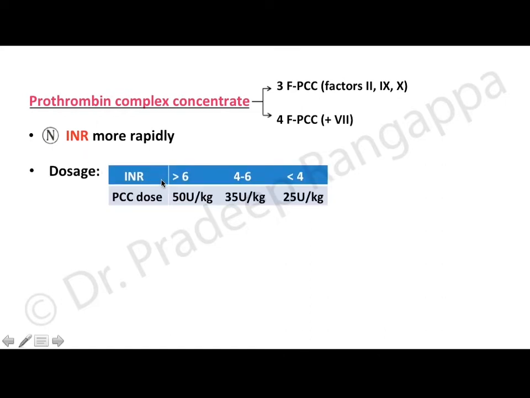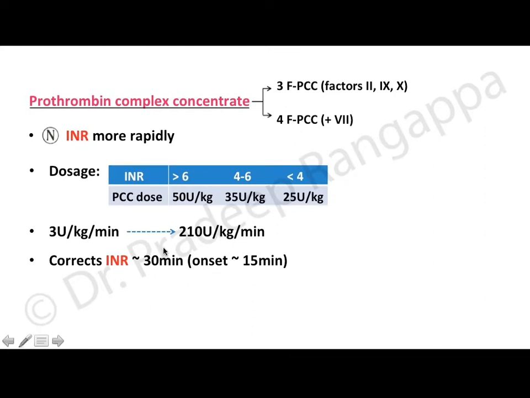The dosage of prothrombin complex concentrate: if INR is more than 6, the dosage is 50 units per kg. If INR is 4 to 6, it is 35 units per kg. If it is less than 4, it is 25 units per kg. The infusion rate is 3 units per kg per minute, up to a maximum of 210 units per kg per minute. That's the maximum dose of prothrombin complex concentrate. It corrects INR in 30 minutes, and the onset time is around 15 minutes. It is shown to reduce hematoma expansion and improve survival.